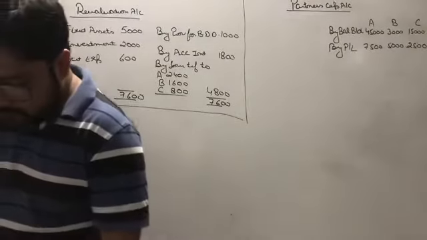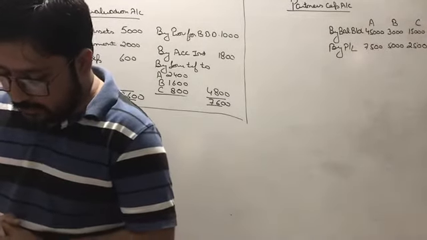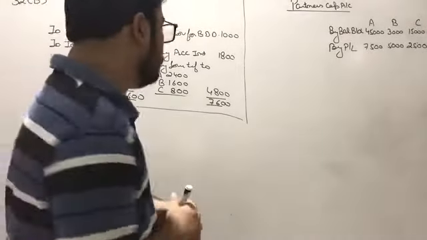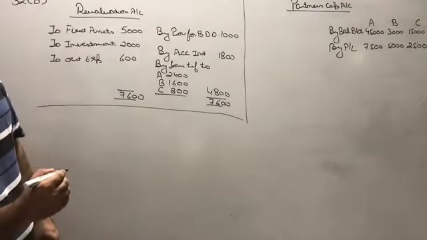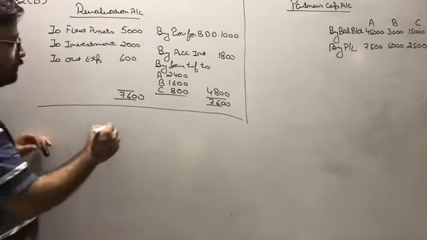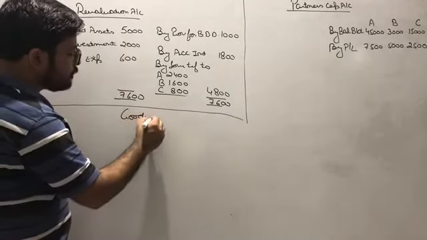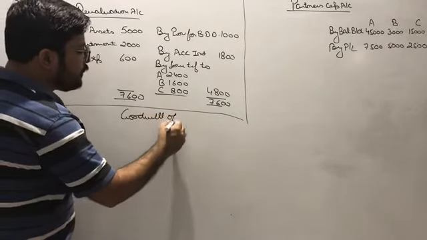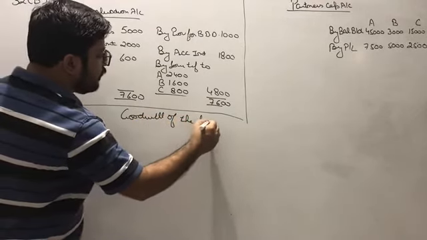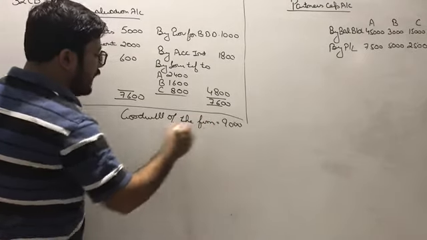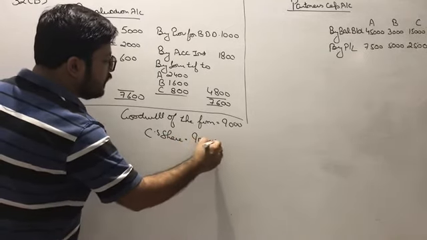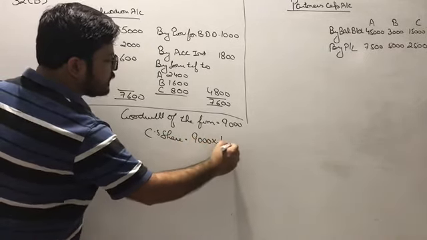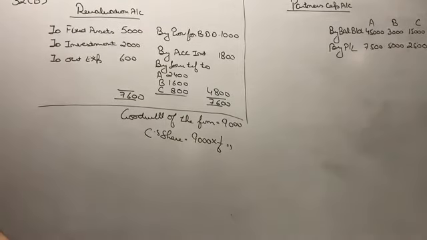Now beta, coming towards the last point, that is goodwill of the firm is valued at 9,000. So if you can see the working note beta, the goodwill of the firm is valued at 9,000. Goodwill of the firm will be 9,000, and if we calculate the C share, we'll get 9,000 into 1 by 6, because C is going to retire. So what will be the share which we are getting?